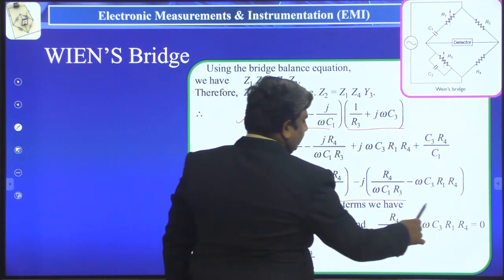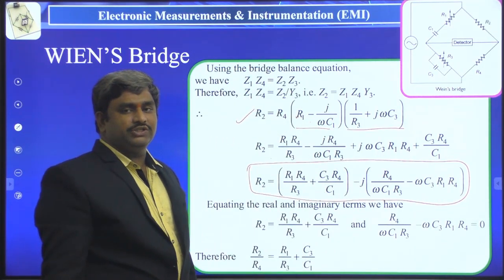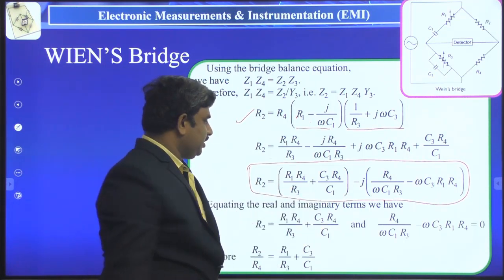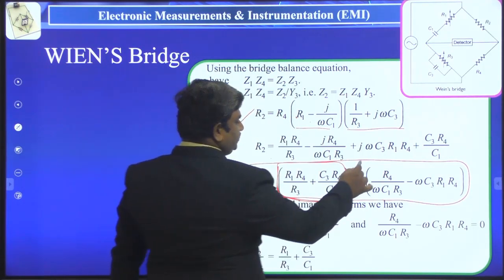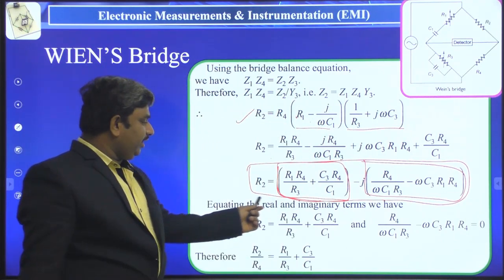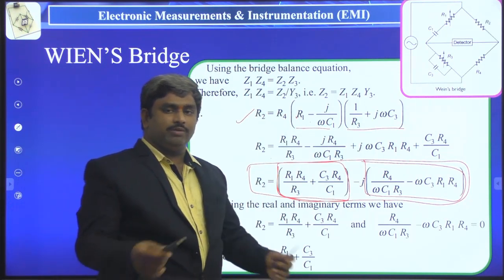This is the finalized expression, consisting of real terms and imaginary terms. This is the part of the real terms, and this is the part of the imaginary terms. Right. Now equate the real and imaginary terms on both sides.